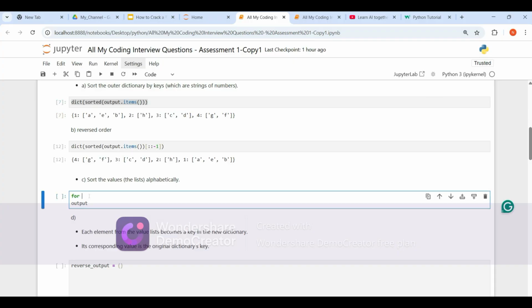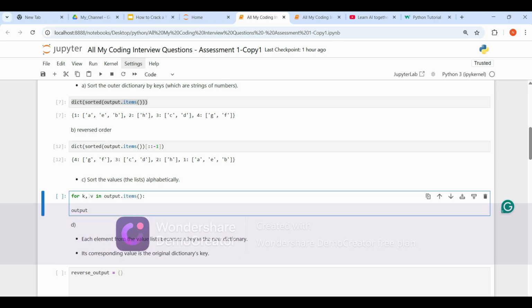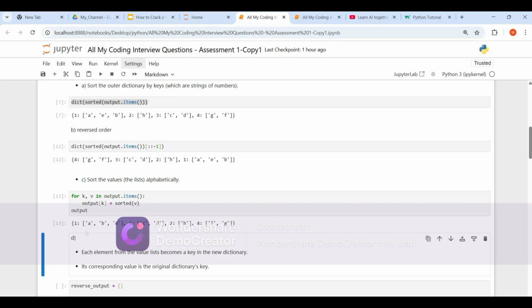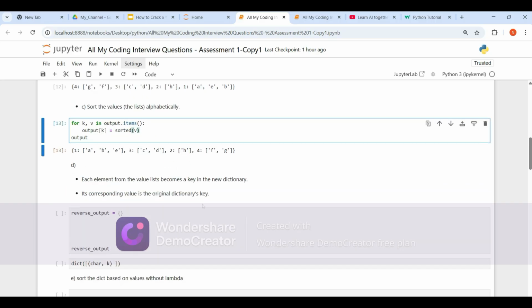So for that, just go through the keys and values in output dot items. Then output of key is equal to, we are replacing existing values with sorted values, sorted of v. Let's print the output. See, now it's sorted in alphabetical order, right? This is very simple. Okay, let's look into the next question.